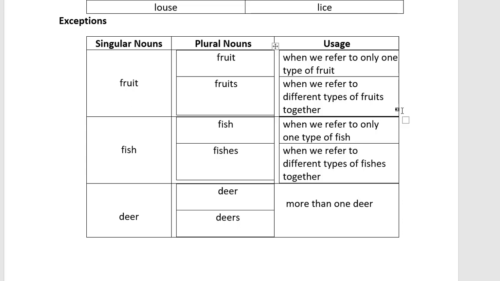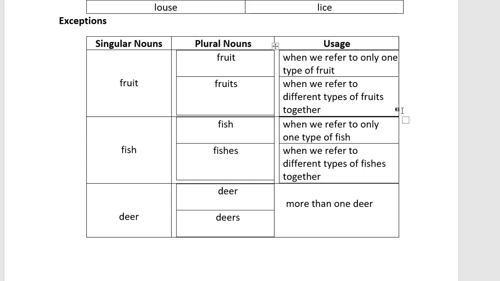So how? When we refer to only one type of fruit, say an apple, we are talking about one kind, only apple. That time we will use fruit.